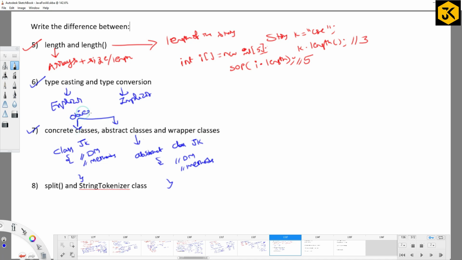Object can be created for concrete classes directly, but object cannot be created for abstract classes directly, we can create only references. Thus, abstract methods are not there inside concrete classes. There will be no abstract methods inside the concrete classes, but coming to abstract class, it can contain concrete methods or it can contain abstract methods. What is the meaning of abstract method then? A method which doesn't have any body. A method which doesn't have any body, then I can go for abstract methods.